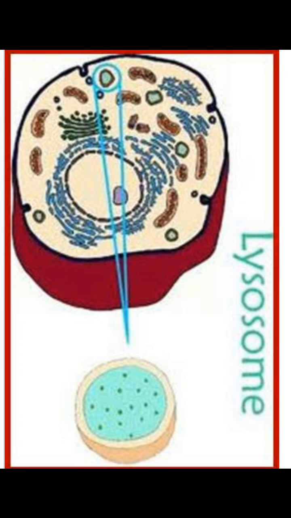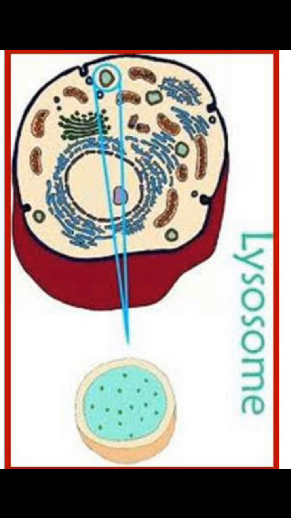You can see the structure of the lysosome on the screen. This lysosome is rich in hydrolytic enzymes. What are those? Lipases, proteases, carbohydrases. Understand? Now let us see the functions in detail. Lipases help in digestion of lipids. Proteases help in digestion of proteins. Carbohydrases help in digestion of carbohydrates.